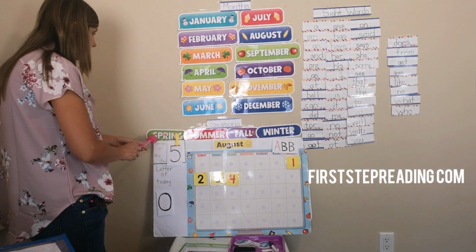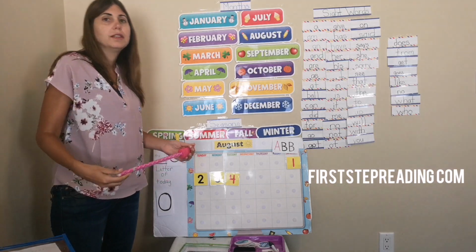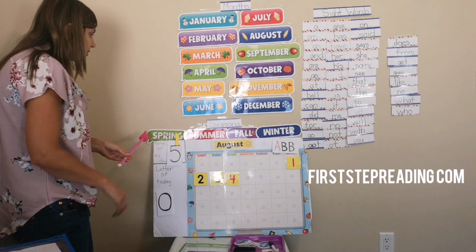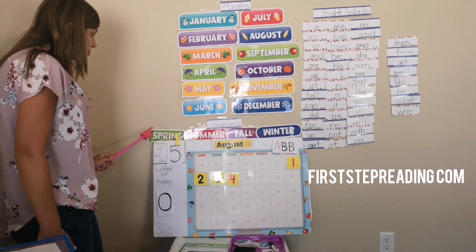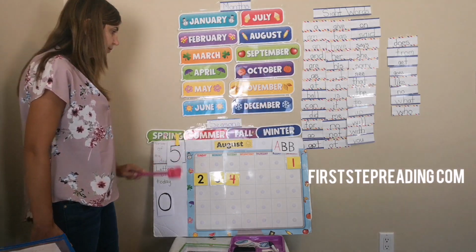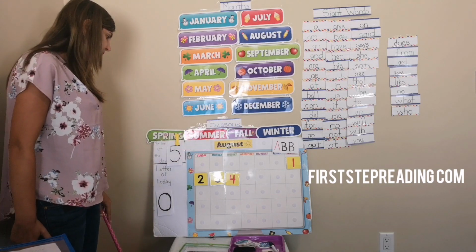After winter, it's spring. In spring, the leaves come back on the trees. The flowers start to bloom. Baby animals are born. So these are our 4 seasons: spring, summer, fall or autumn, and winter. So August falls in the summer.